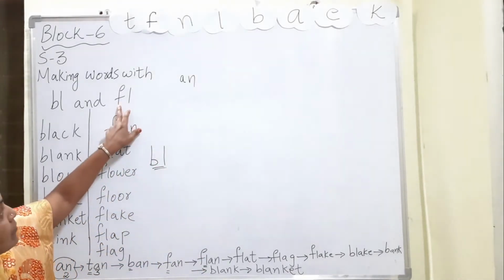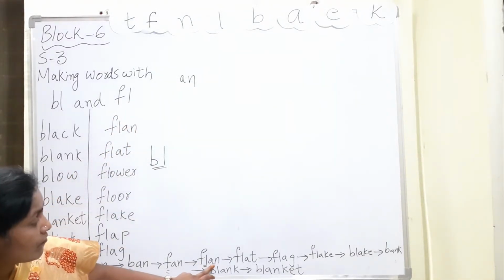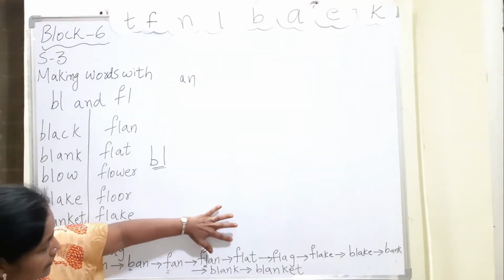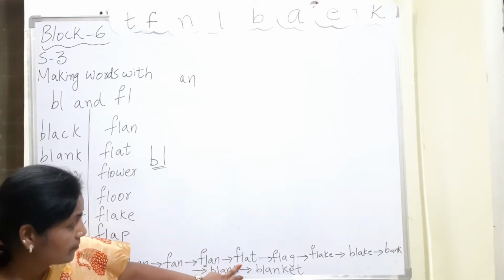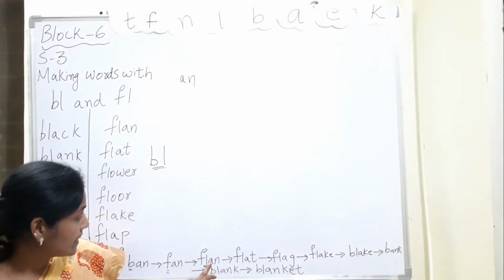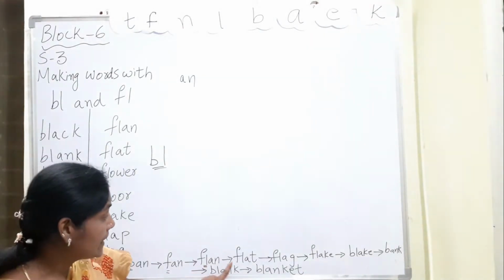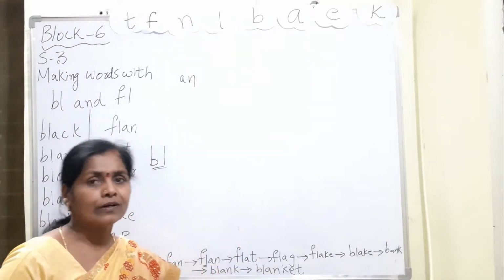Now, instead of these letters, I started using the blends. First I am using F, L. What is the word I am getting? Flan. Here I am changing the whole word and getting flat. Here the first two letters, the blend, are common. The last letters I am changing. There, last letters are common and first letters are changing, and these are all rhyming words. Here the blend is the same but I am changing the last letters to get a new word.